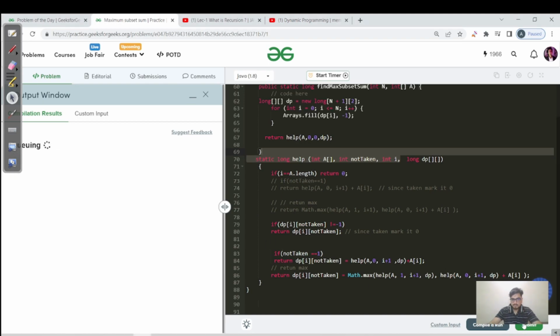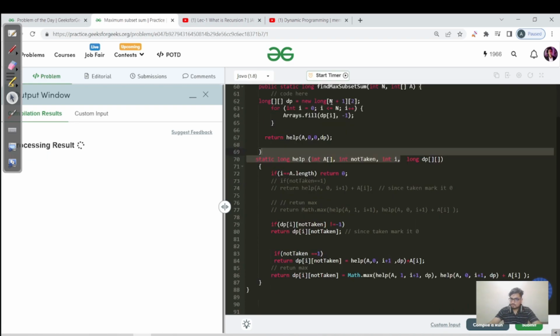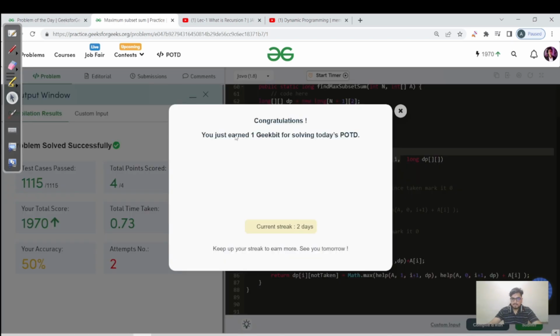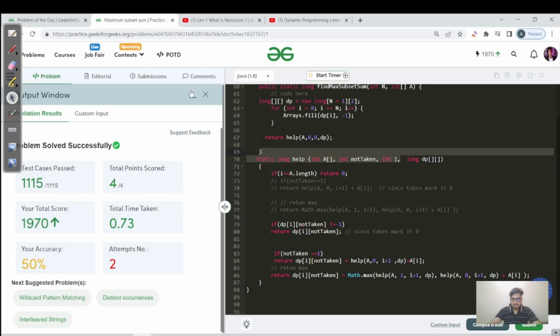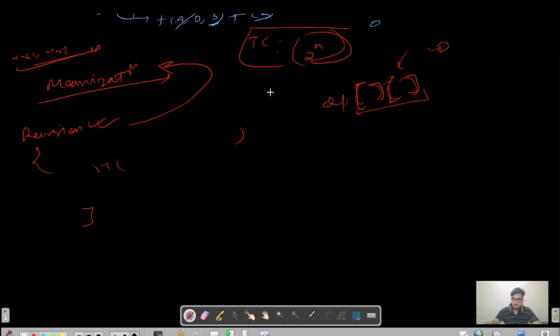Let us hit the submit button. Since the time complexity is O of n and the space is O of n cross 2, ignoring the constant, space complexity is again O of n, and time complexity is O of n, which is 10 power 5, less than 10 power 8, so definitely the code will get accepted, right? Okay, so we discussed the memoization approach as of now.